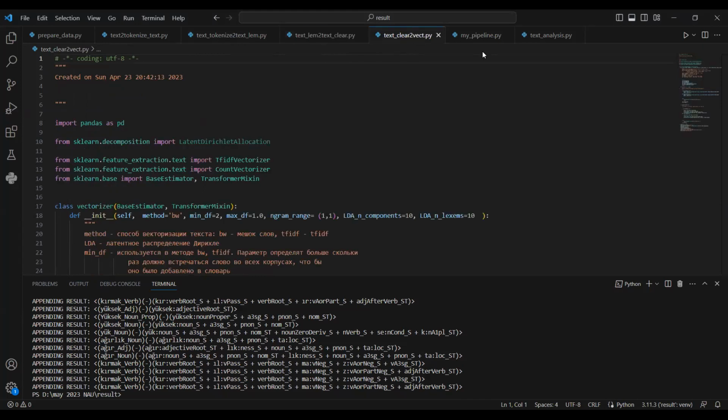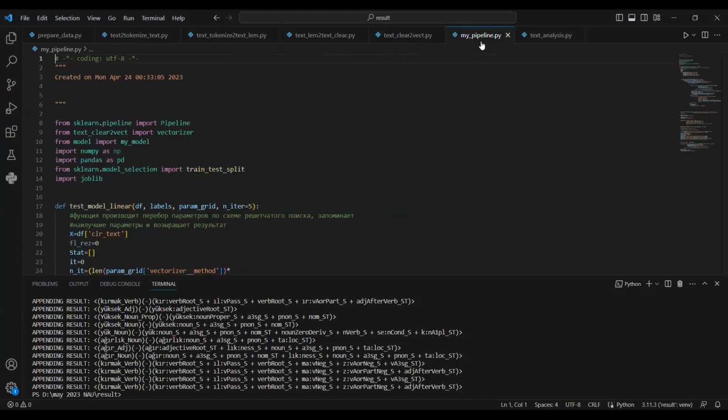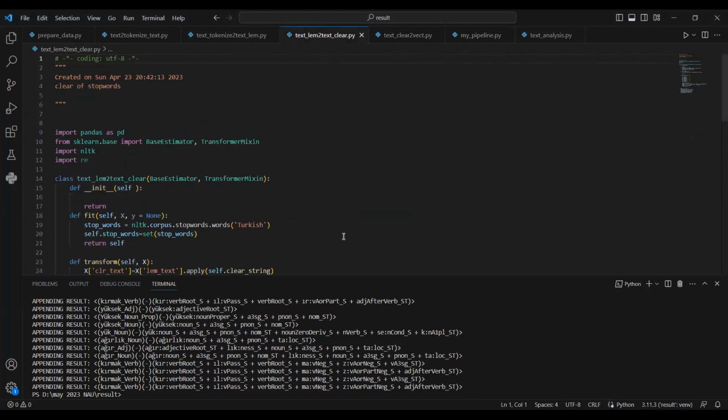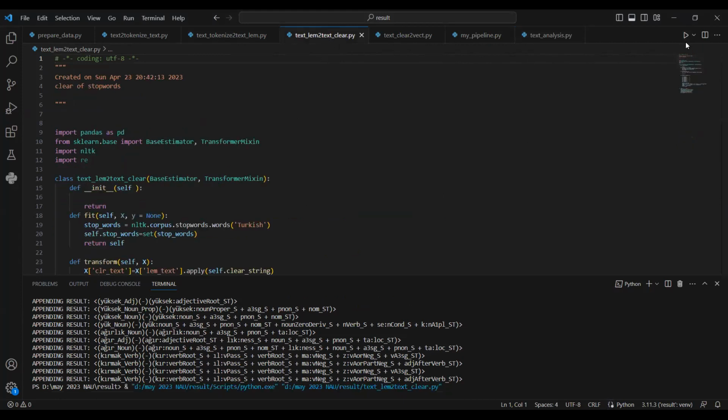When we run it, it takes a lot of time, especially my pipeline. There is the text analyze. So we can run the text clarify. It's running, analyzing 7 files, 5, 4, 3.